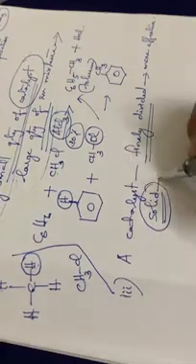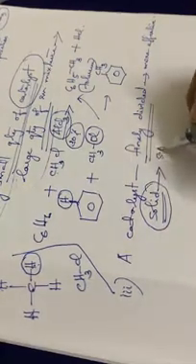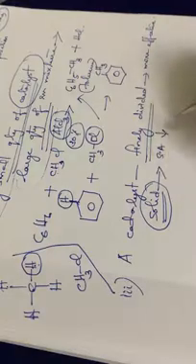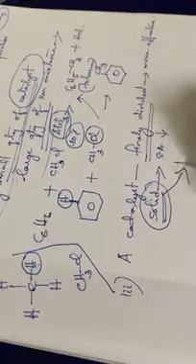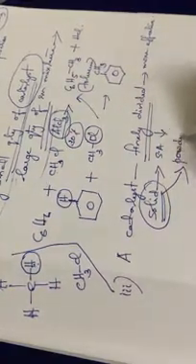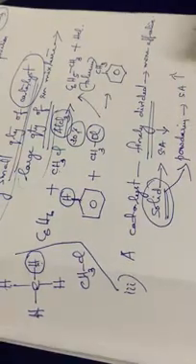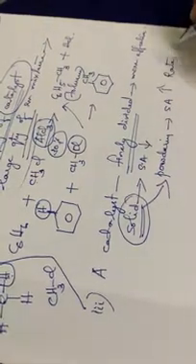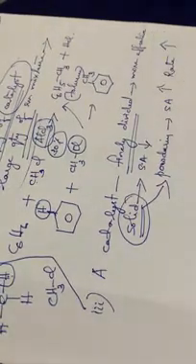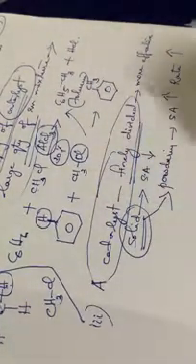If it is in solid form, the surface area will be lesser. But if we are powdering it, the surface area will increase, and as the surface area increases, the rate of the reaction will also increase. So while adding a catalyst, it should be in the finely divided form.